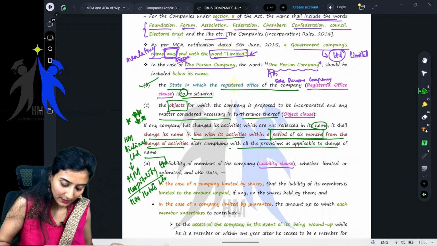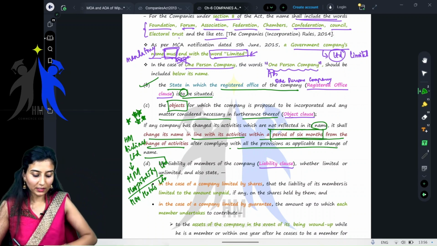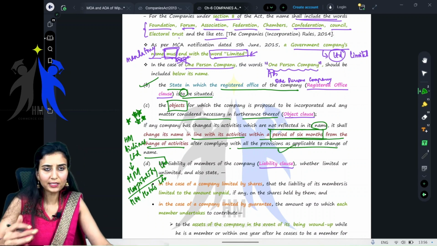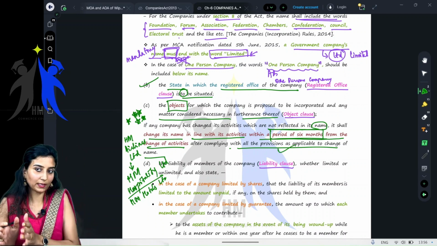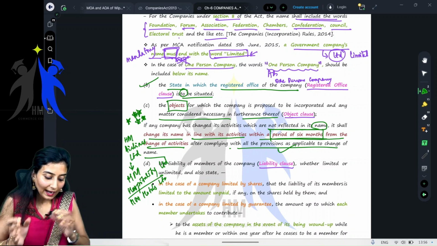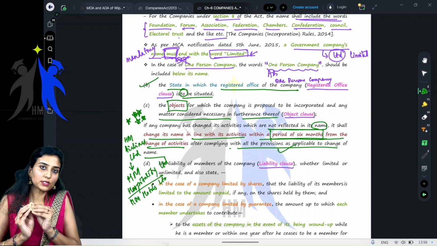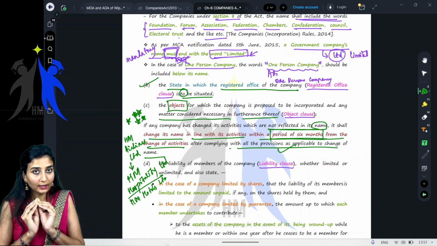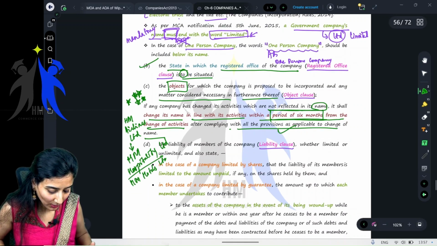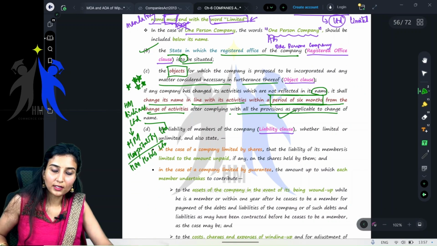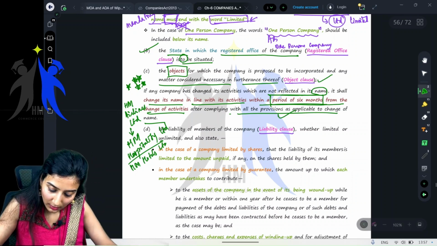It is a period of 6 months from the change of activities after complying with all the provisions which are applicable for the change of name. So whatever provisions are applicable to change of name, you follow all of that, and you have to change your name within 6 months from the change of the activities. Getting it, everyone? Okay. Next, object clause is done.